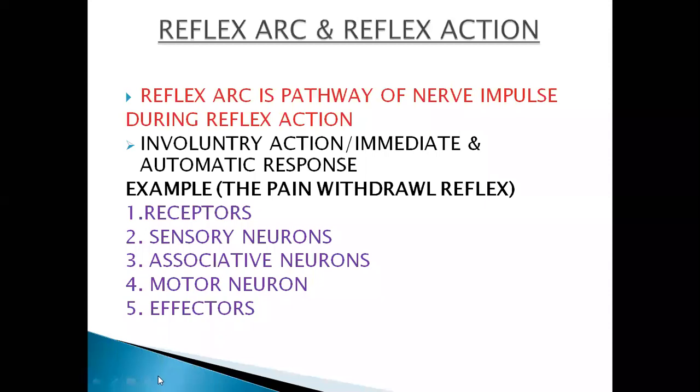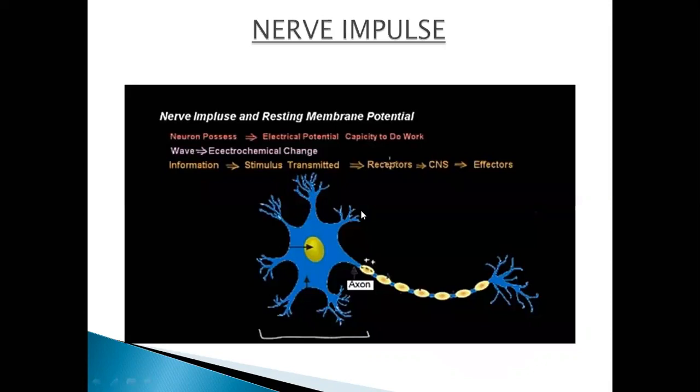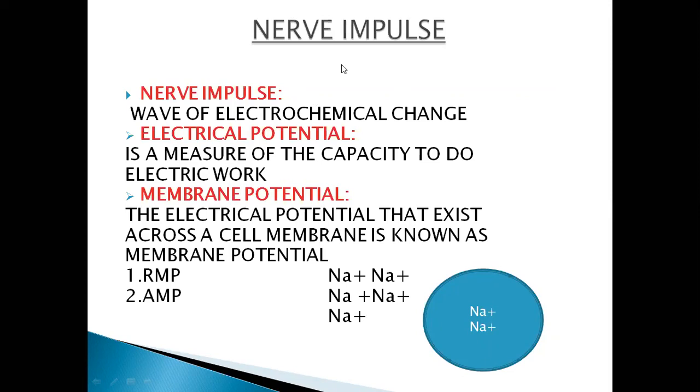That is about the nerve impulse. You have seen the structure of the neuron. Yesterday, I elaborated the whole structure of the neuron. The neuron cell, the nerve impulse. What is a nerve impulse? A nerve impulse is a wave of electrical changes, or you can say it is a message that is sent towards the brain, or it can be sent back from the brain towards the effectors. So the message running in your body towards your brain is in the form of this nerve impulse, right?